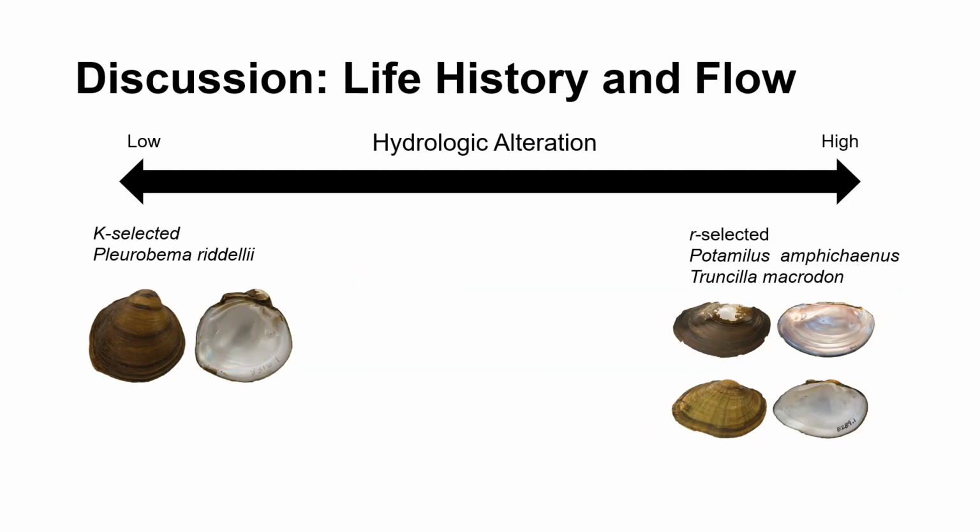In addition to identifying the effects of flow parameters on mussel presence, we also determined how mussel life history traits might aid in adaptation to different flow conditions. We found that species like Amphinaias and Macrodon that represent r-selected species were more likely to be found in watersheds with higher landscape and hydrological alteration.